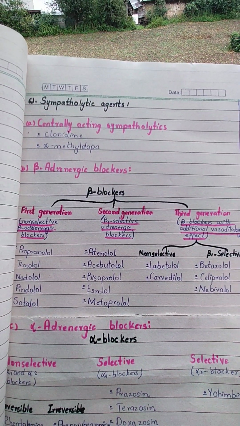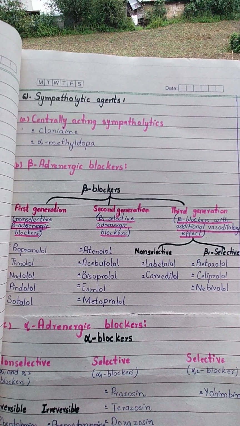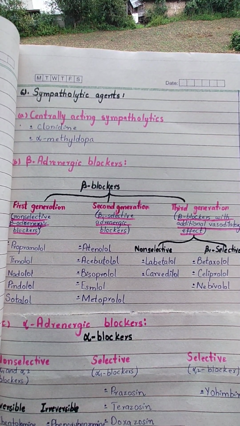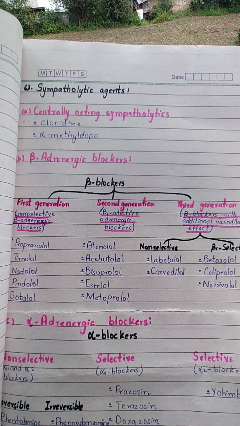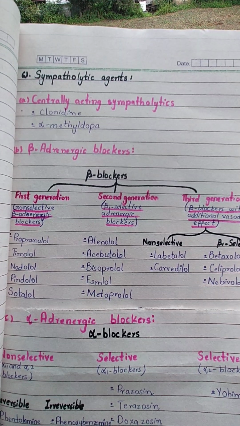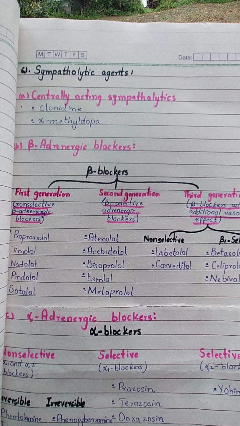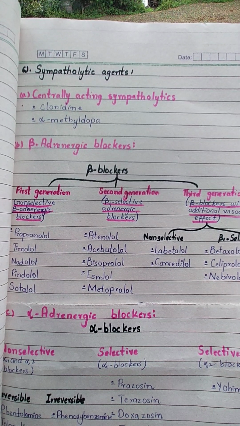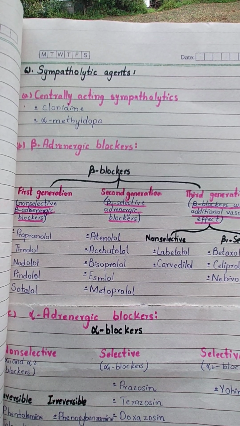Next, the sixth class of antihypertensive drugs is sympatholytic agents. You people have discussed what the sympathetic system is, what sympathomimetics are, what sympatholytics are. You know that sympatholytics are used as antihypertensives. First one is centrally acting sympatholytics: clonidine and alpha-methyldopa. These two are centrally acting sympatholytics that will block the sympathetic activation.